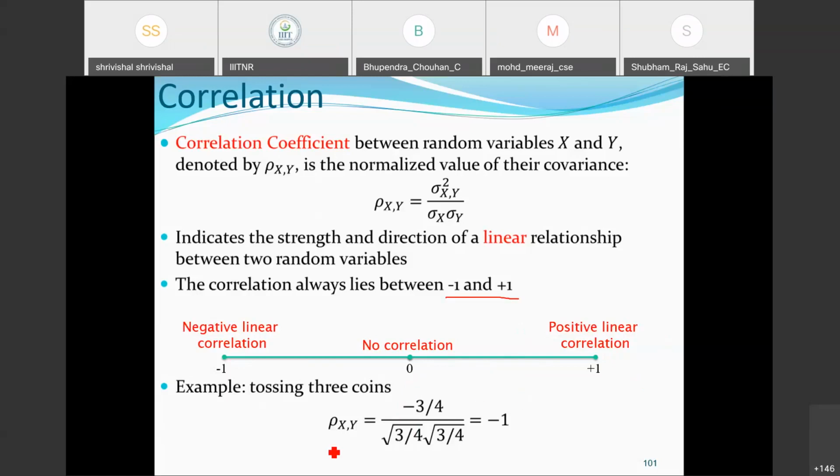This is one example corresponding to tossing three coins. Just simply find out the values and substitute them, and finally we get -1, which means negative linear correlation.